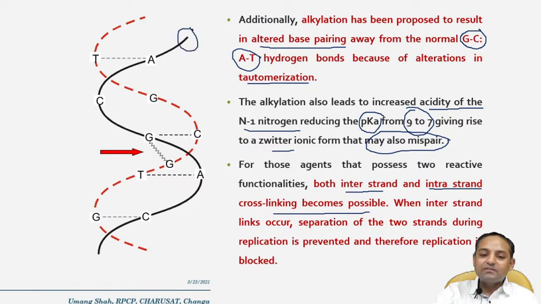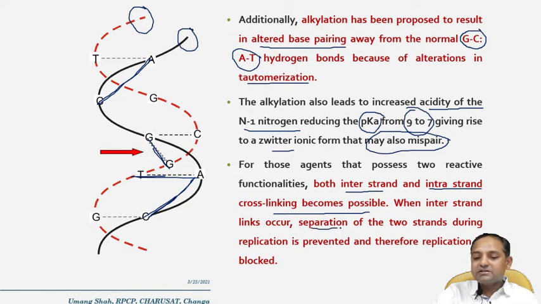So say, for example, this is two different strands of the DNA. Interstrand means between these two strands, and intrastrand means within a strand. There may be linkages like AG, GG, AT. This AT pair is called an interstrand linkage, and this AC is called an intrastrand linkage. Such kinds of linkages are possible, and when interstrand links occur, the separation of the two strands during replication is prevented, and therefore replication is blocked. This is how DNA replication can be blocked.